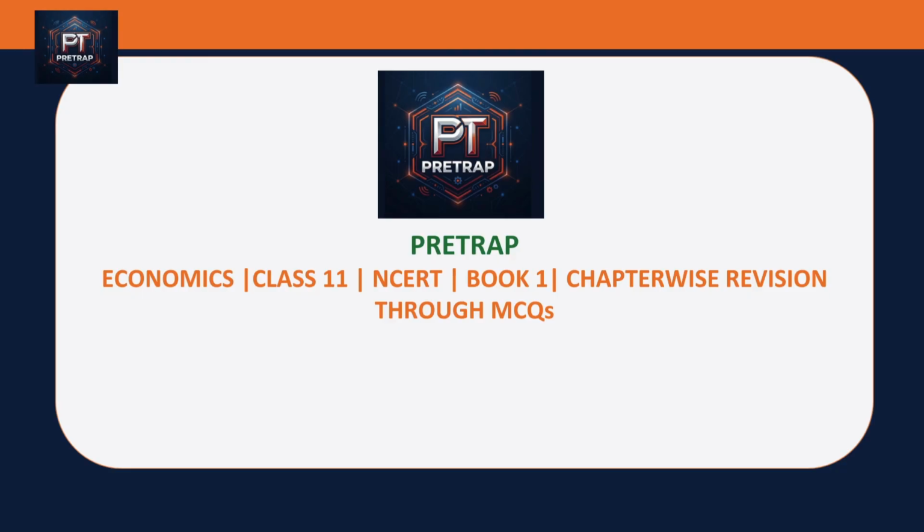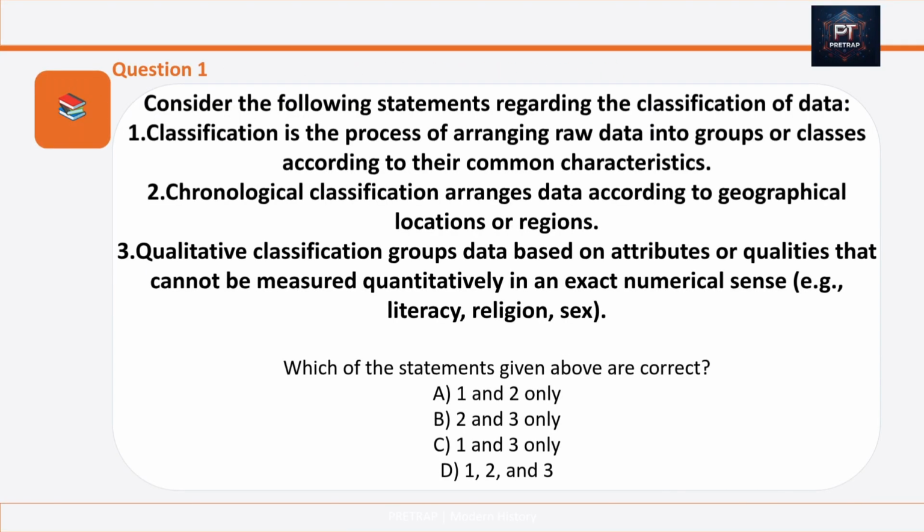So let's begin with question number 1. Consider the following statements regarding the classification of data. Number 1. Classification is the process of arranging raw data into groups or classes according to their common characteristics. Number 2. Chronological classification arranges data according to geographical location or regions. Number 3. Qualitative classification groups data based on attributes or qualities that cannot be measured quantitatively in an exact numerical sense. Which of the statements given above are correct?